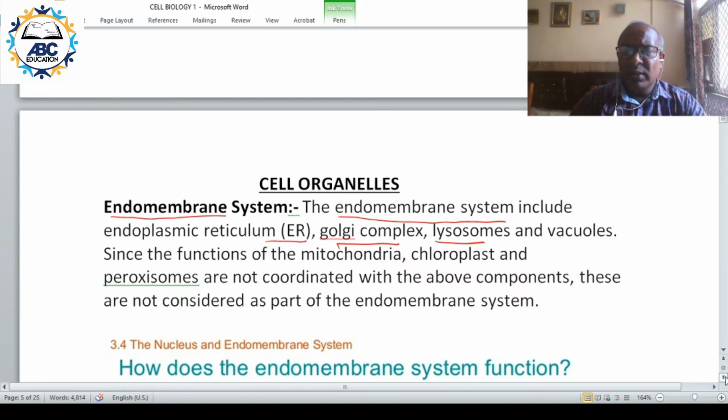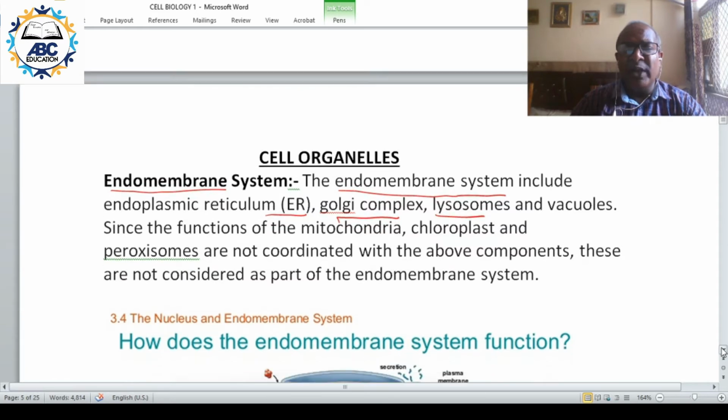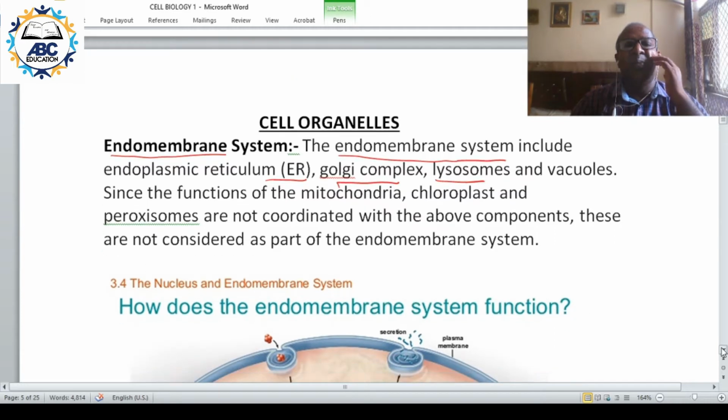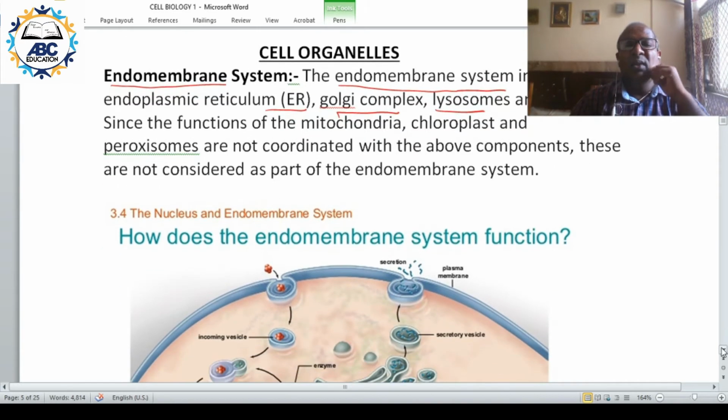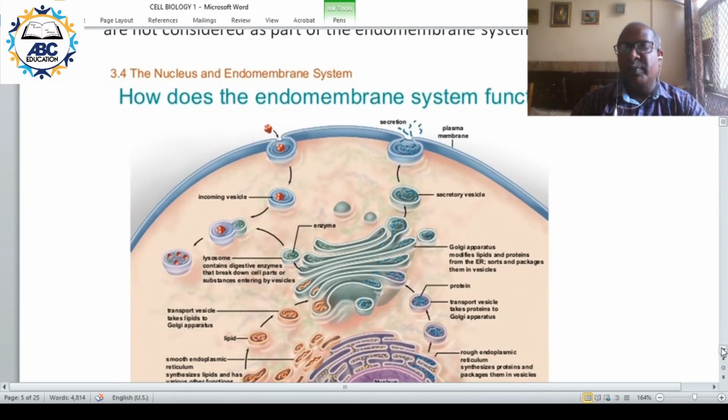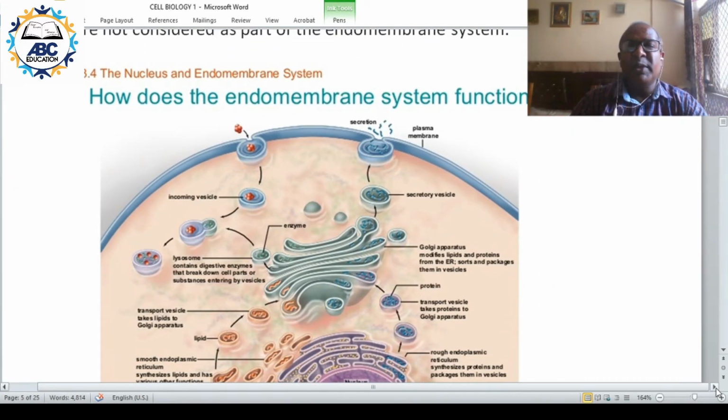Now, in case of mitochondria and chloroplast, their functions are not too much coordinated with the above three components. That is why they are not considered as a part of the endomembranous system. Now let's take a look at this diagram, which represents the endomembranous system.